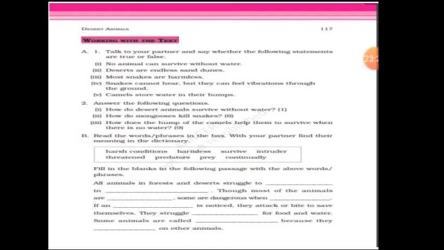Read the word phrases in the box with your partner. Find their meaning in the dictionary. So in this box there are a few words given like harsh conditions, harmless, survive, intruder, threatened, predators, prey, continually. So you have to just pick those words and fill in the blanks.